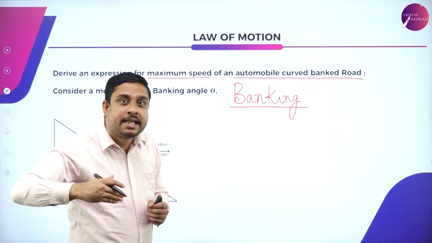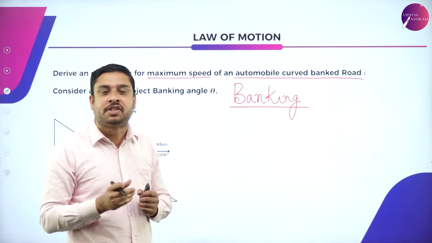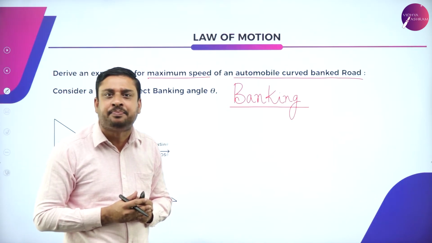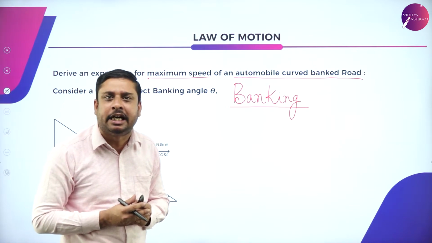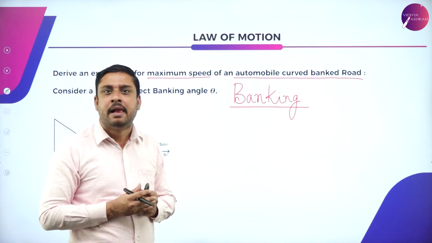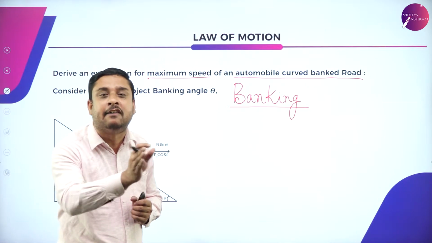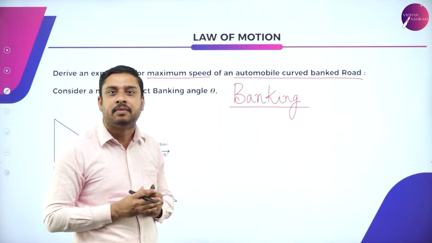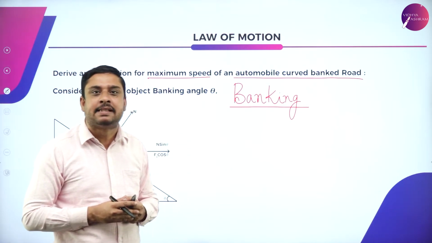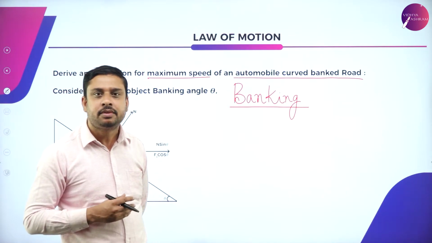It is very difficult for them to get the centripetal force and overcome the curves easily. That is why something called banking of roads is done.